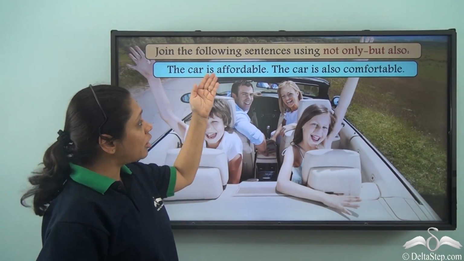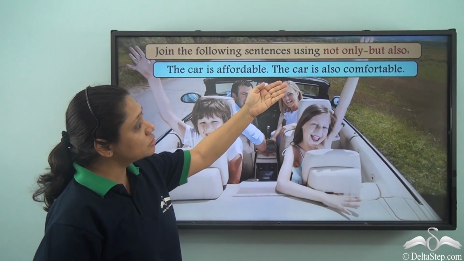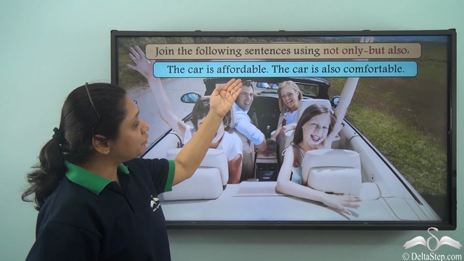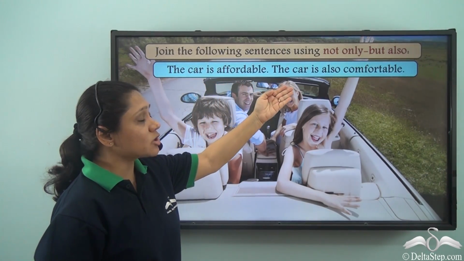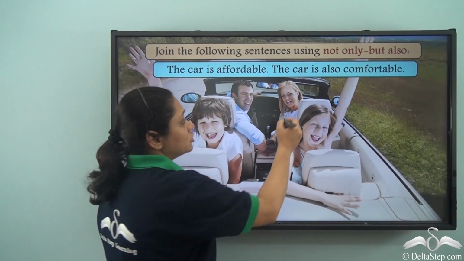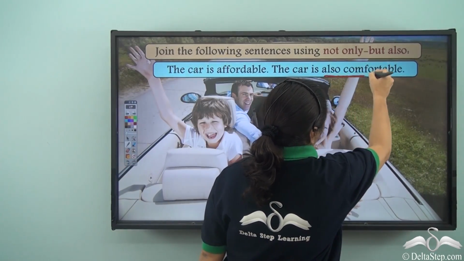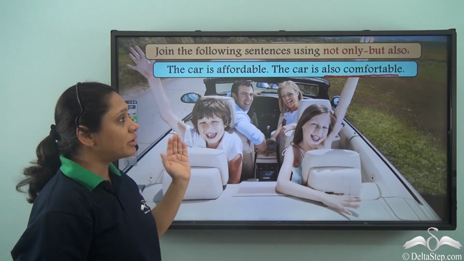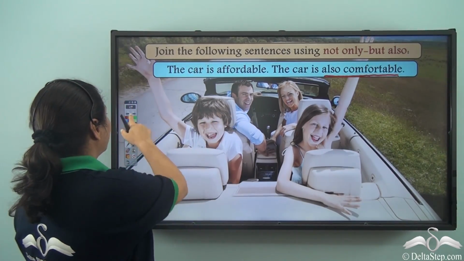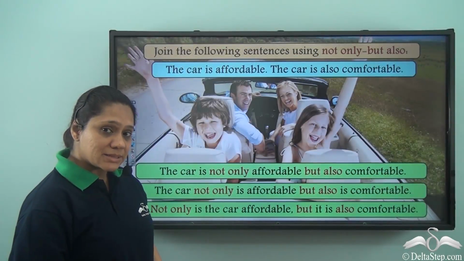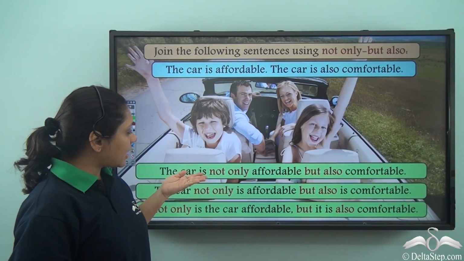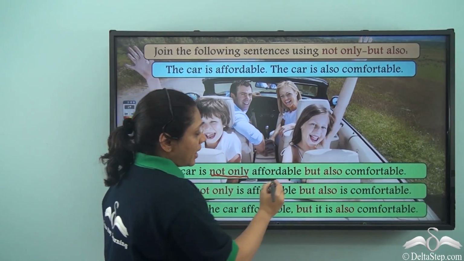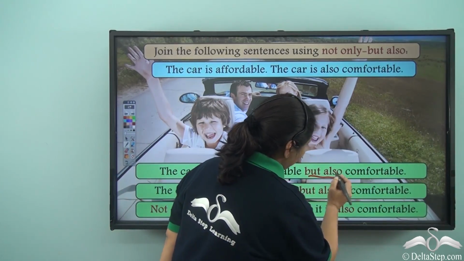Now, can you join the following sentences using not only but also? The car is affordable. The car is also comfortable. So, we are stressing on the fact that it is also comfortable. So, how will we join the two sentences? So, our sentence will be the car is not only affordable but also comfortable.